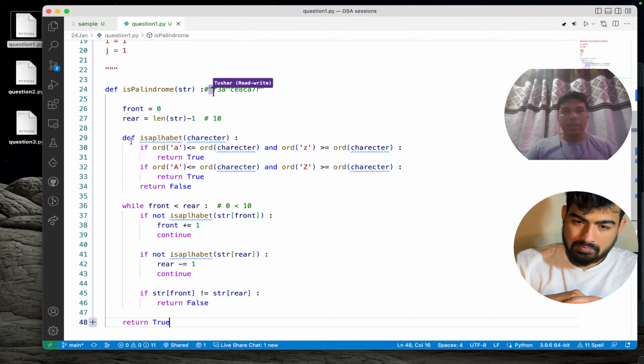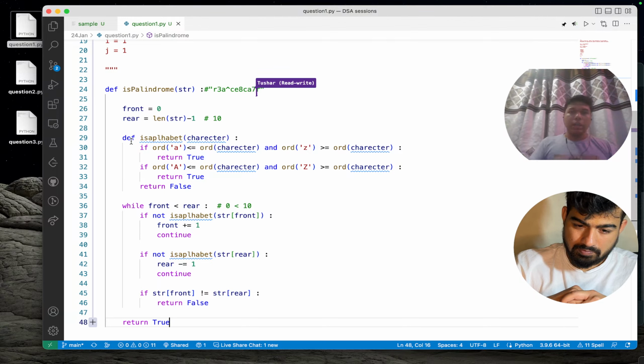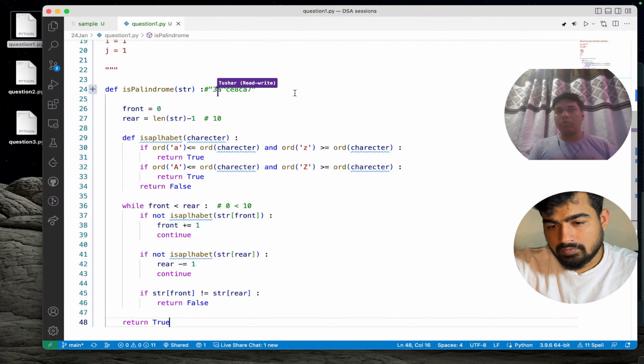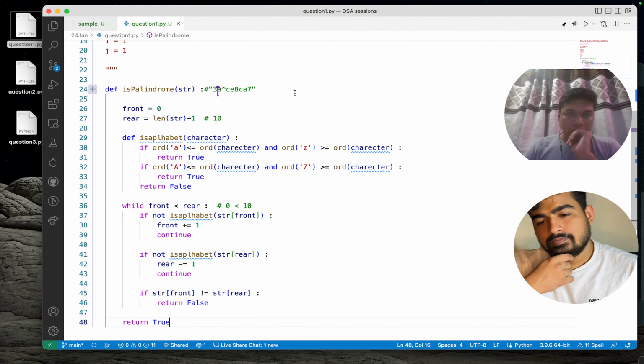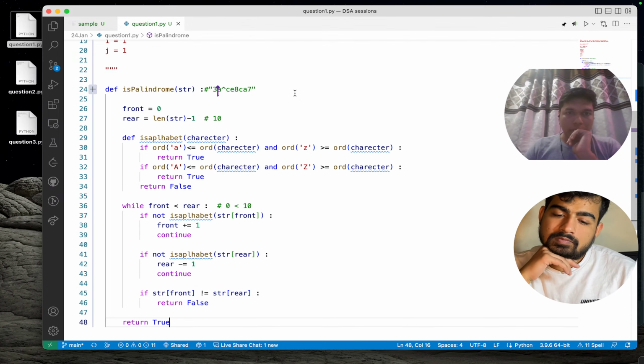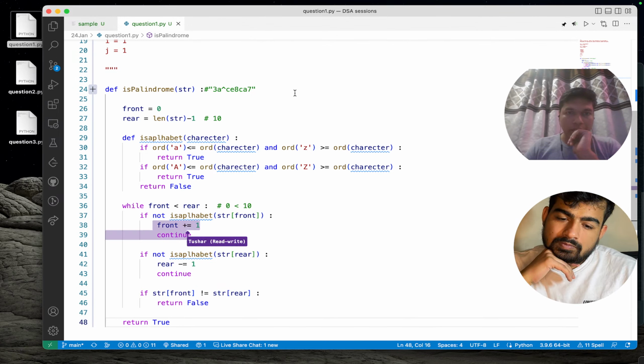Both are the same, that is r and r. For simplicity, I will just remove those characters so we can keep track of where our indexes are pointing. As you may notice, I'm not incrementing front and rear.